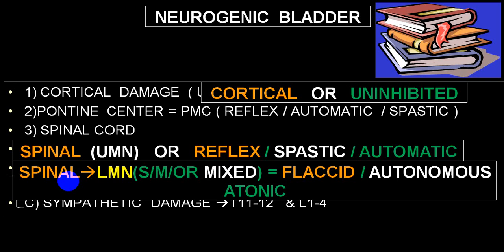And if there is a damage above this center, then we label that as upper motor neuron, that is reflex, spastic or automatic, while lower motor neuron is labeled as flaccid, autonomous or atonic. And if there is a damage between sacral and pontine center, and if there is a damage at the level of T12 and L1, the sympathetic system will be damaged. And whenever there is a damage to the sympathetic system, it will give rise to overactivity of the parasympathetic system. It will be indirectly what we call an automatic bladder.